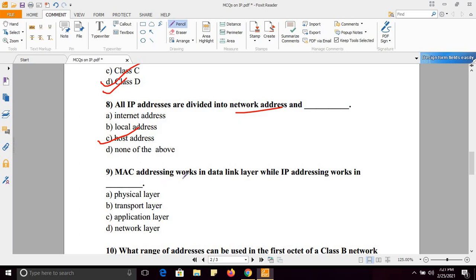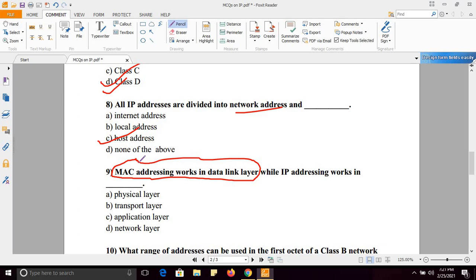Next, MAC addresses work in data link layer. You also need to remember this thing. Sometimes there is a question, MAC addresses work in which layer of OSI model? In the description box I will also post the link of important questions related to OSI model.